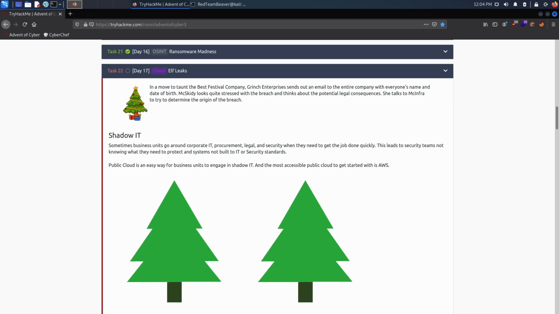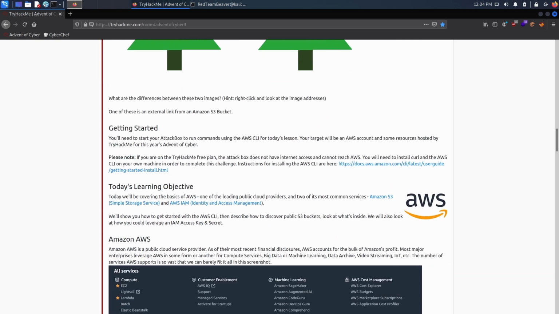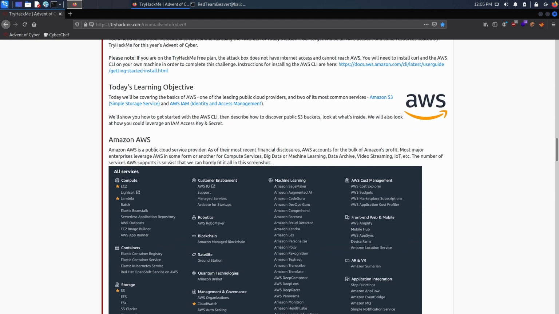This challenge may be new for a lot of you guys. I know it was new for me. Well, not totally new, but basically it's all about AWS or Amazon Web Services. So what is AWS? Well, AWS is a cloud provider made by, obviously, Amazon, and it's huge, it's massive.